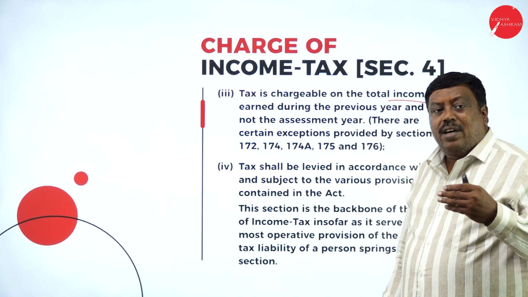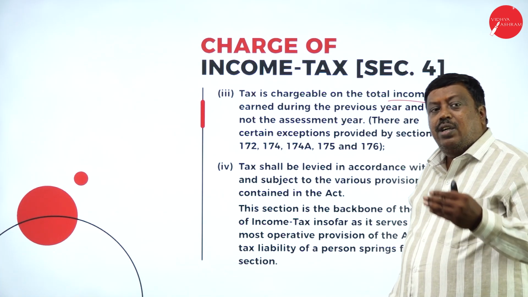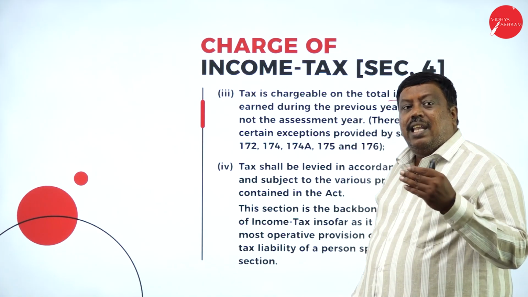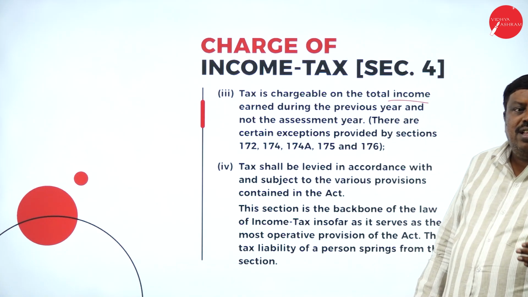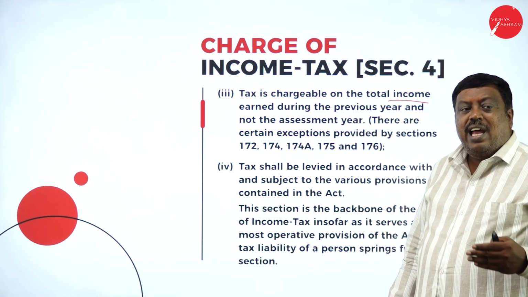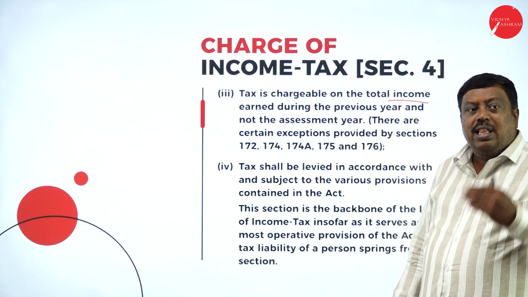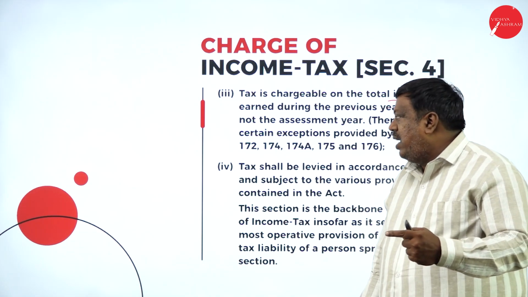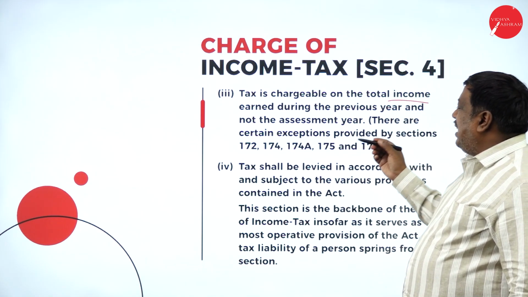The income earned during the previous year is assessed, then deductions and benefits are given, and on the amount that remains as the total income earned by a person, they levy the tax.